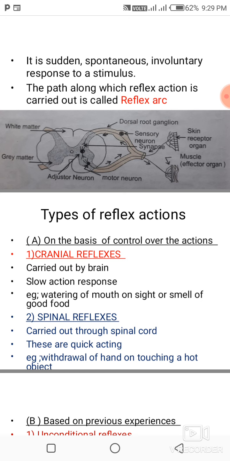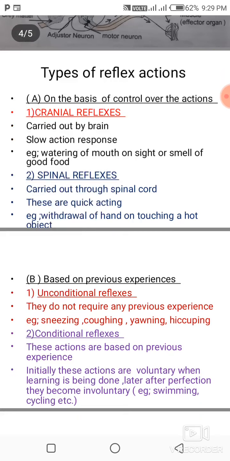Watering of mouth on sight or smell of good food is an example for cranial reflex, while withdrawal of hand on touching a hot object is an example for spinal reflexes. Here the classification was based on control center. Brain and spinal cord are the control centers for these reflexes.